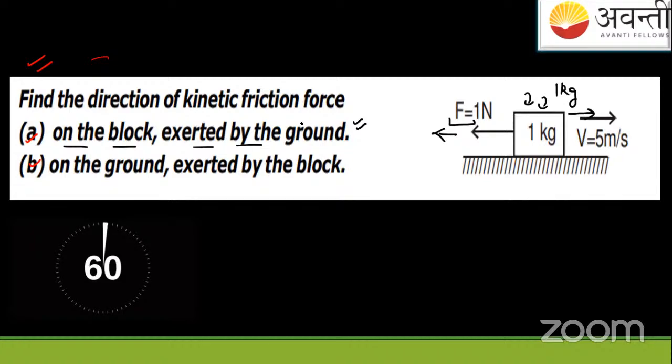Excellent. So in the A part, they're asking us that on the block, find the direction of the kinetic force on the block exerted by the ground. Block के ऊपर जो ground force exert कर रहा है, वो we have to find. Then on the ground exerted by the block. Simple है. Let me draw this question. ठीक है?